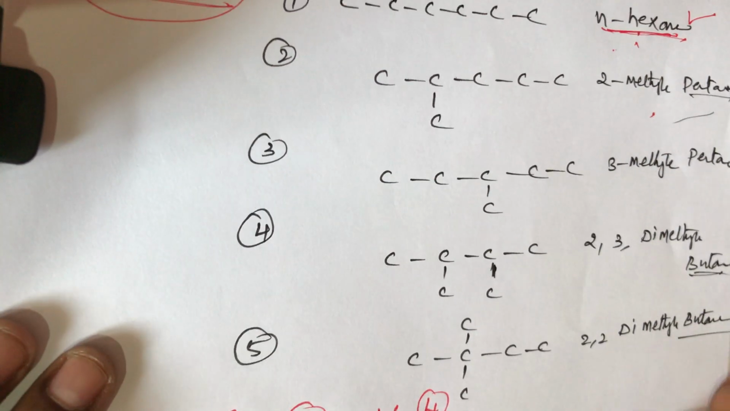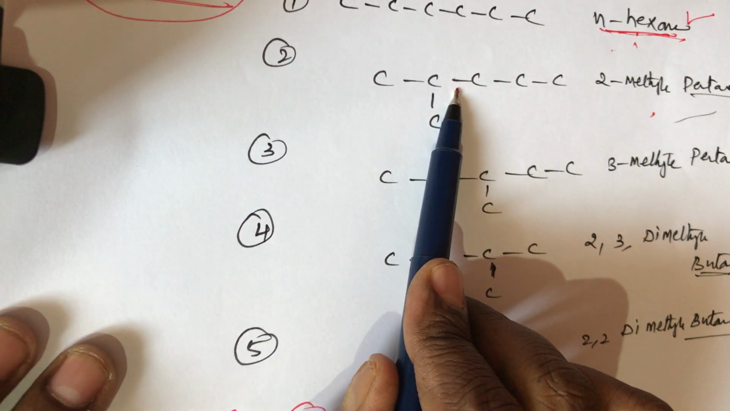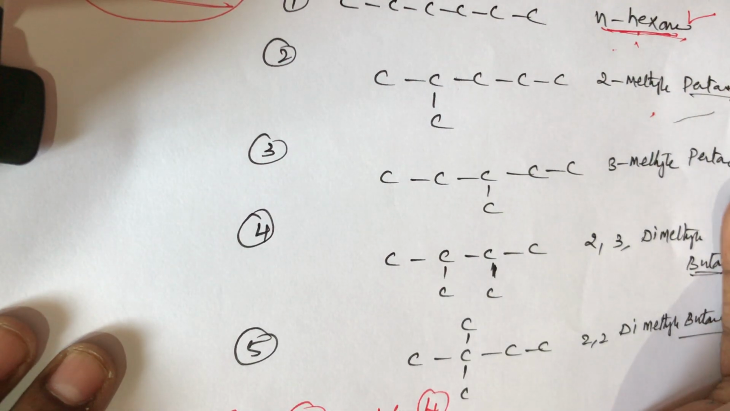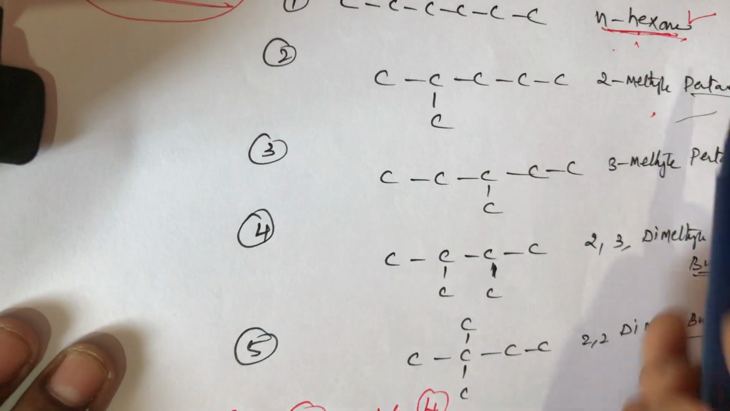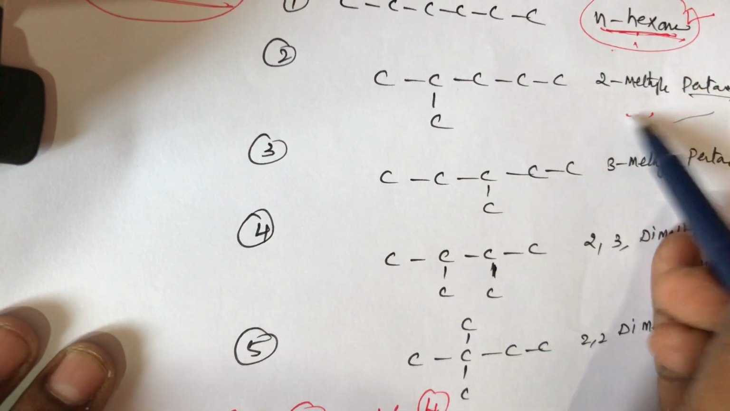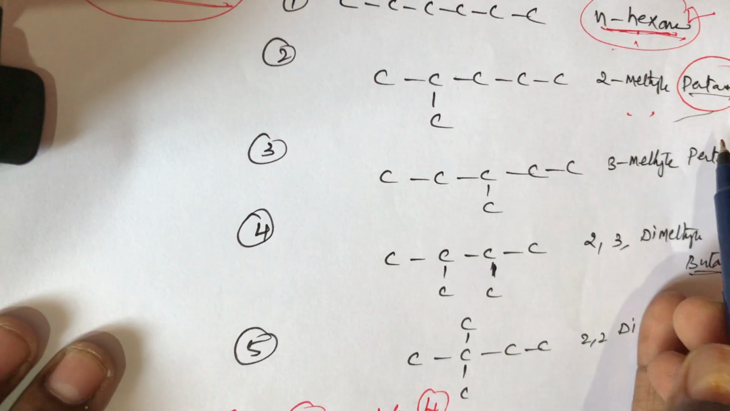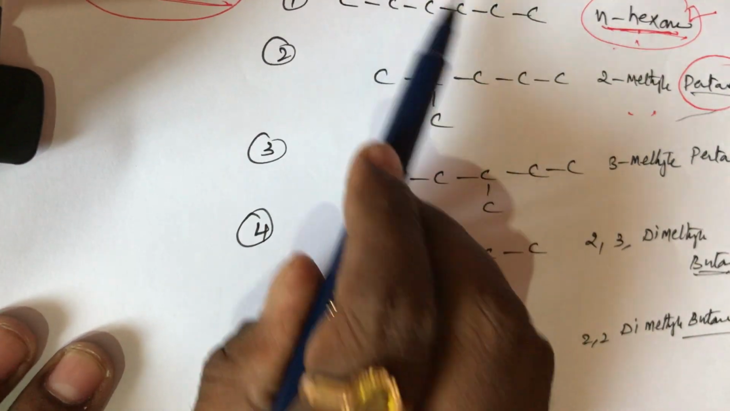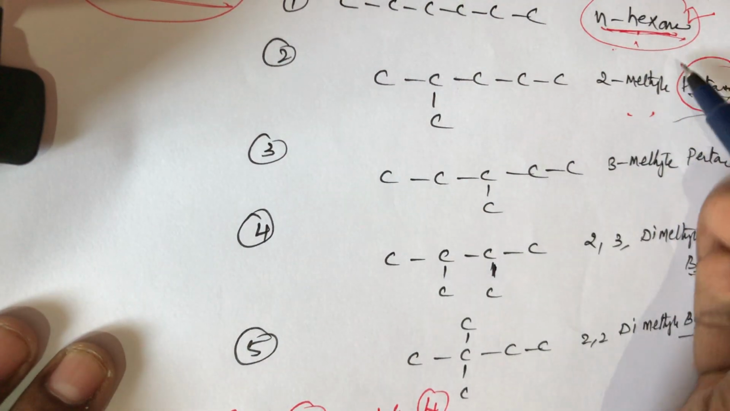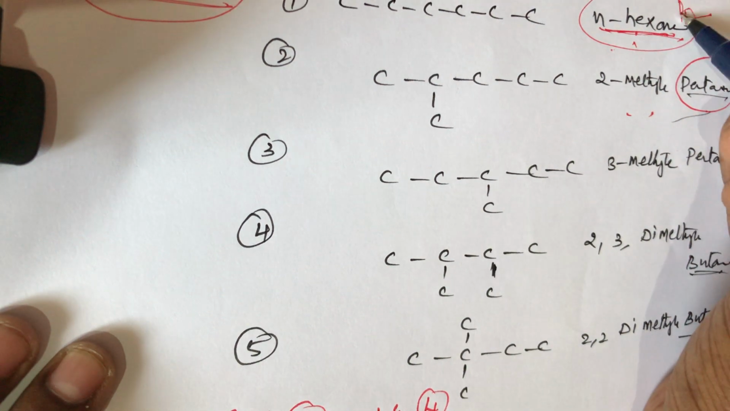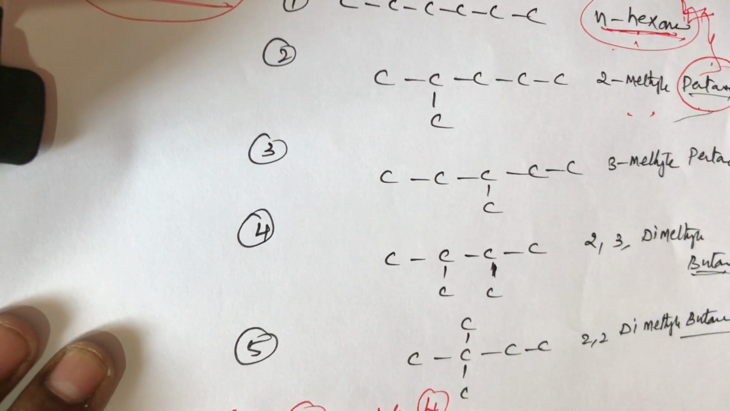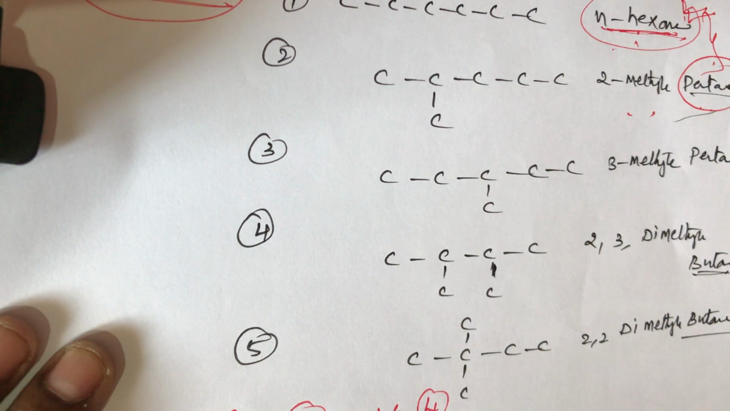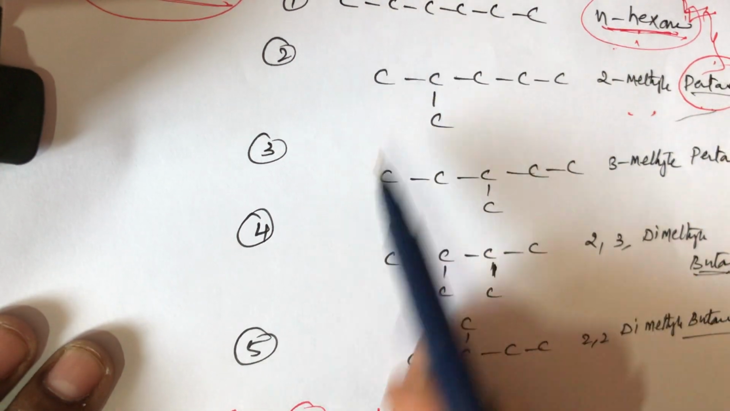Once again, students, 1 and 2 exhibit chain isomerism. Why? Because the parent names are different. Structure 1 is n-hexane and structure 2 is 2-methylpentane. The molecular formula is the same, the structures are different, and the mother names are different. So these two structures exhibit chain isomerism.